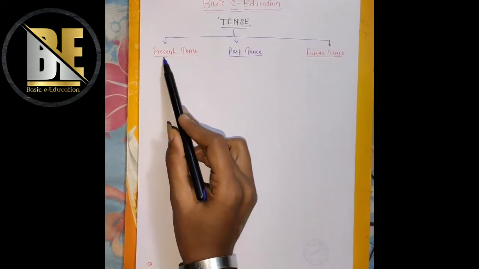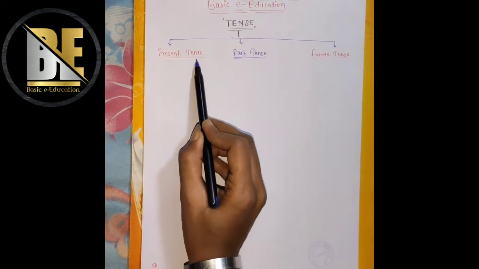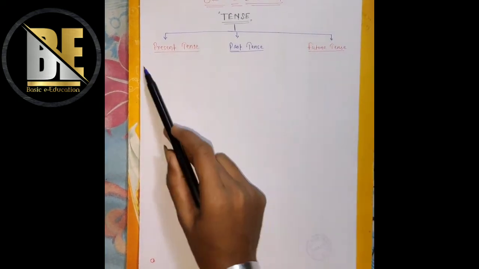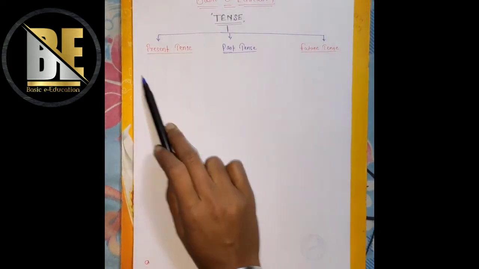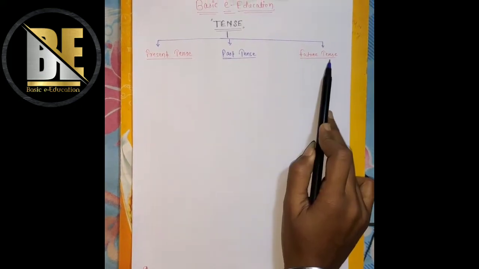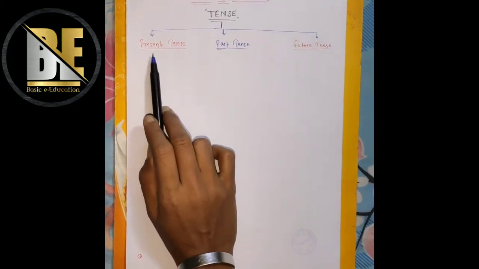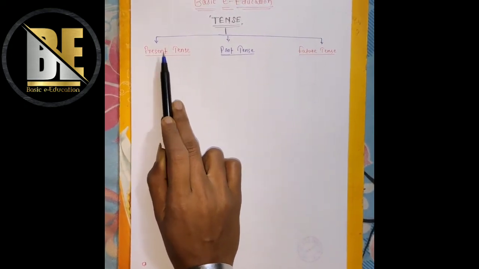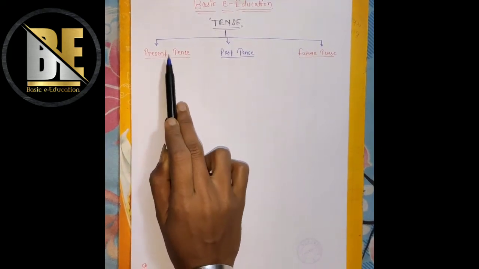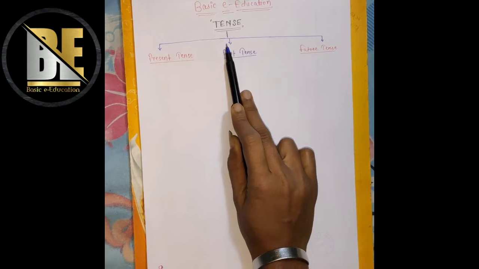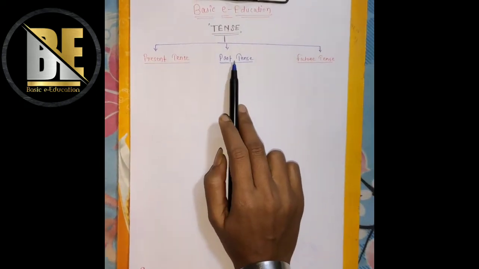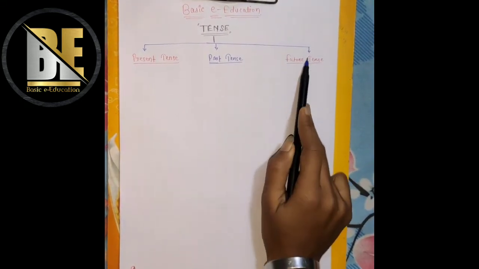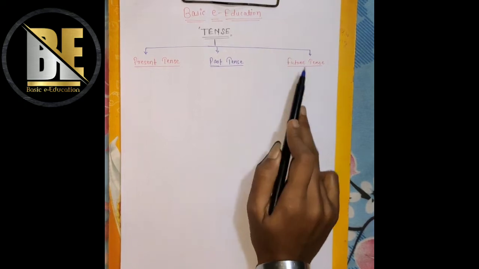So the first one is present tense. The second one is past tense and the last one is future tense. The whole entire universe, you can say, is roaming around these three words: the present, past and future. Now, what does this word present denote? Present means the time which is going on now. And the past, the things or the time which has been finished, that is known as past tense. And the future is the time which is going to come after some time, that will be future tense.